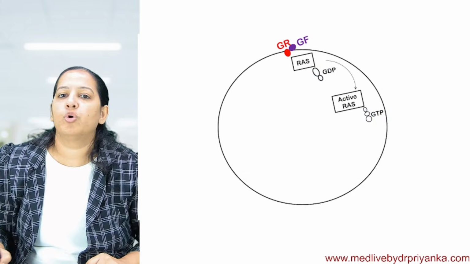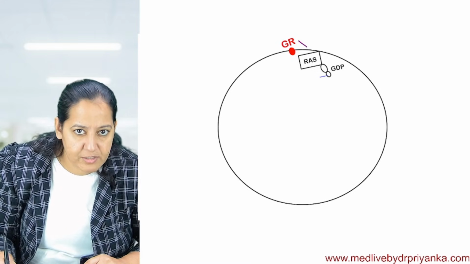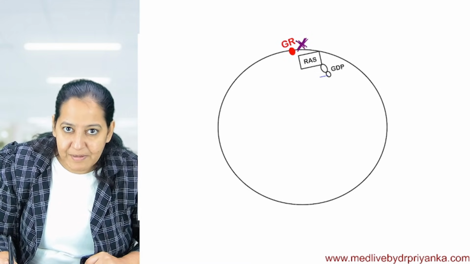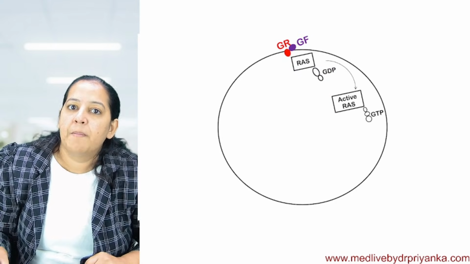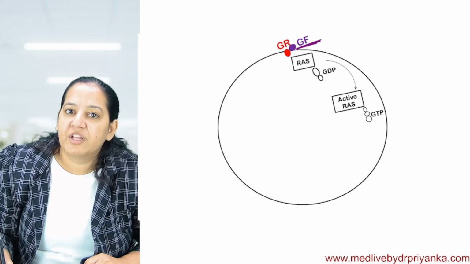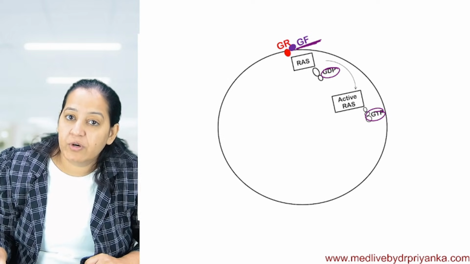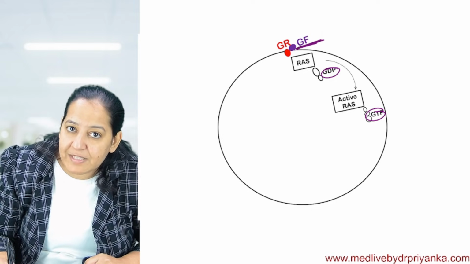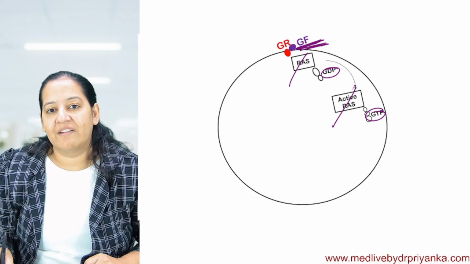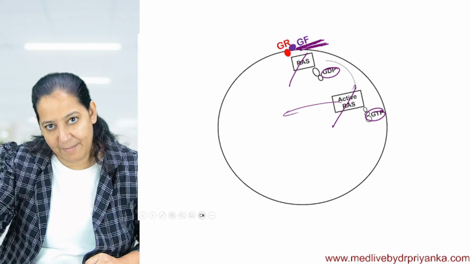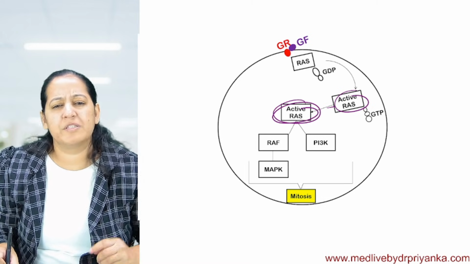When no growth factor is present, RAS binds with GDP, guanine diphosphate, and it's inactive. But as soon as growth factor comes, GDP converts to GTP, guanine triphosphate, and RAS gets activated. Once RAS gets activated, it comes from the inner side of the cell membrane to the cytoplasm. In the cytoplasm, don't learn the pathway.